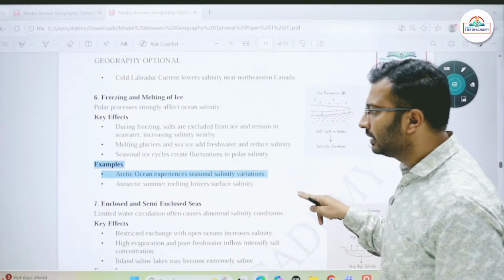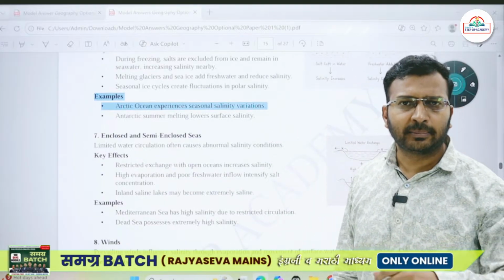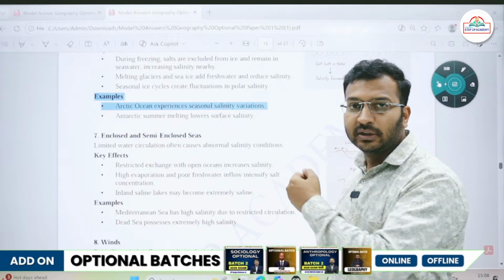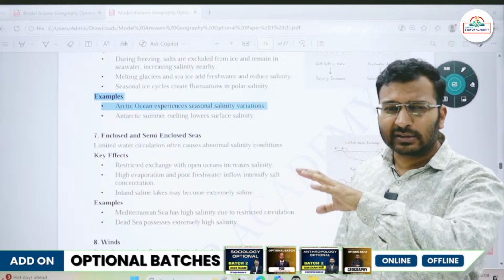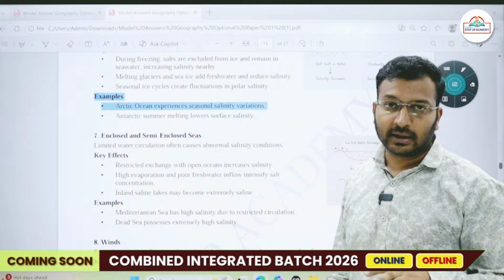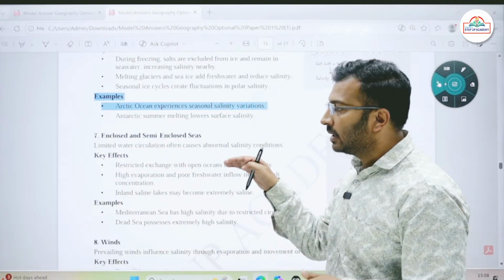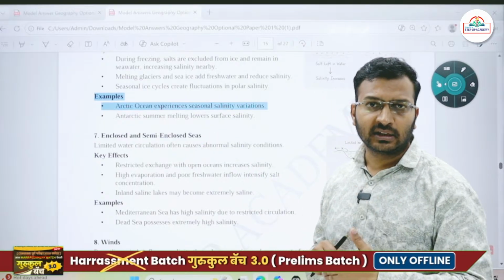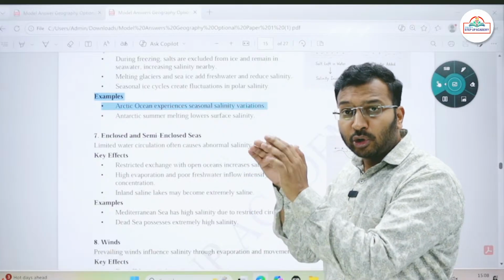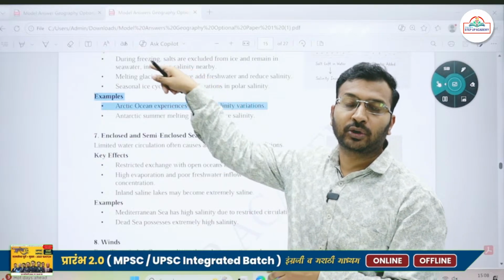Then enclosed and semi-enclosed seas. If I talk about enclosed seas, for example the Mediterranean Sea, the Persian Gulf, the Red Sea, I'm not saying exactly Mediterranean, but more or less within the tropical belt. These enclosed seas are not receiving a large amount of fresh water. If I talk about the Red Sea, there are hardly any freshwater rivers entering it, and more or less it is enclosed. There is high evaporation taking place.